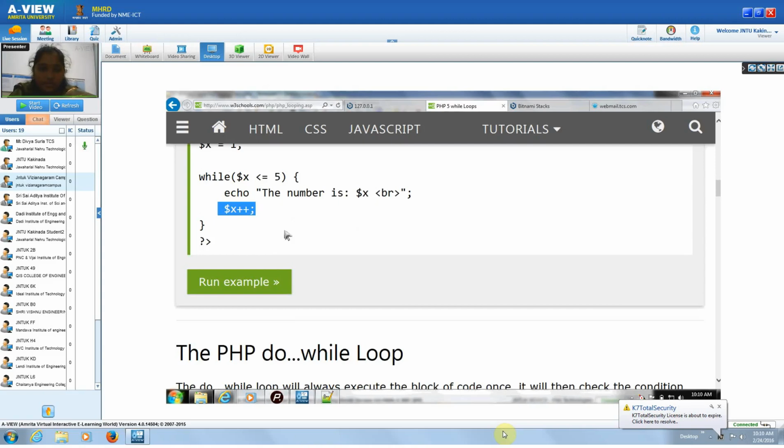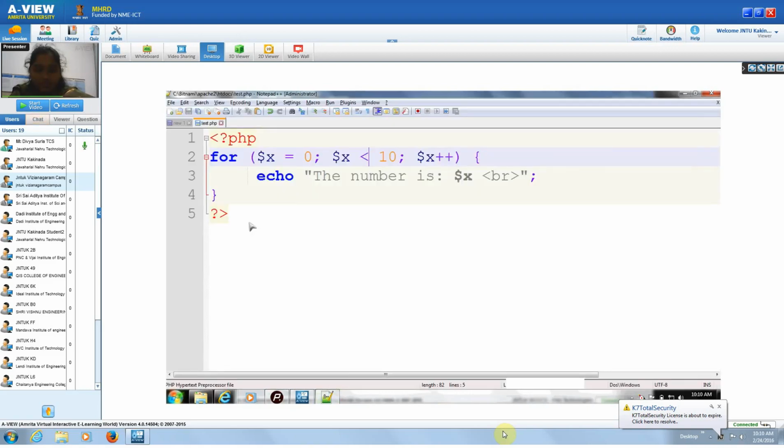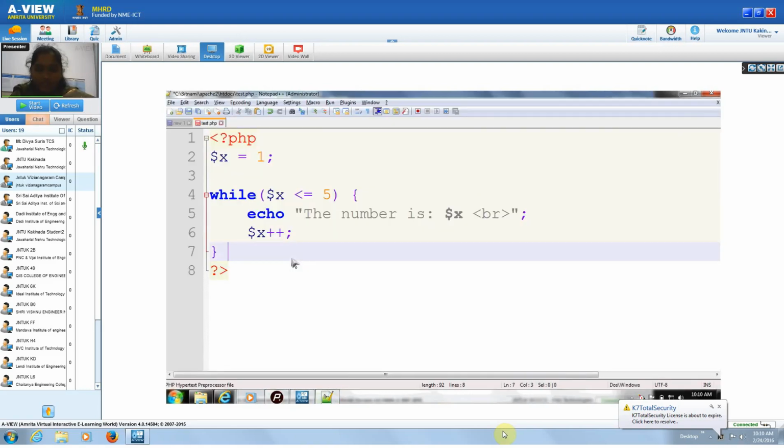So if you execute this program, we are checking the condition while $x is less than or equivalent to 5, echo this number, and we are incrementing this $x plus plus. This is post increment.